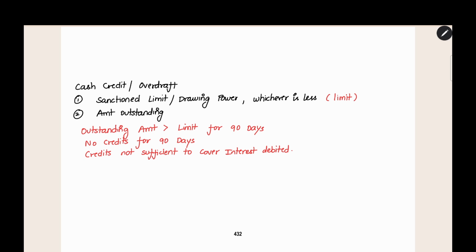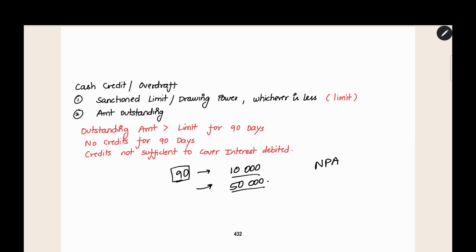You are checking for a 90-day period. In the previous 90 days, you have certain credit. For example, there is 10,000 rupees credit in the loan account, but the total interest debited during the 90-day period is 50,000. If 50,000 is interest debited, but only 10,000 is credited, then also you can classify it as an NPA.